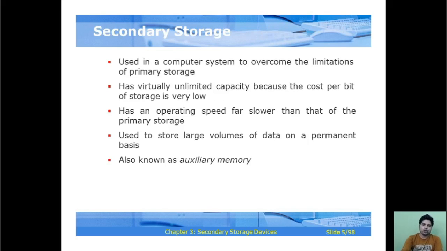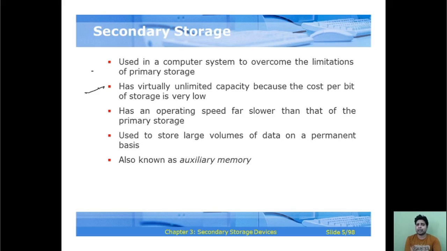And if we talk about secondary storage, these are its main characteristics. It is used in a computer system to overcome the limitations of primary storage, and has virtually unlimited capacity because the cost per bit of storage is very low. In an unlimited way, data can be stored in secondary storage.